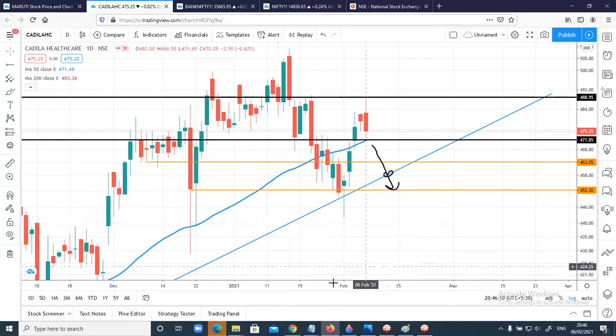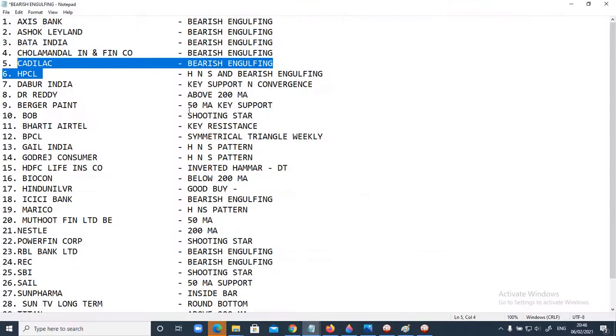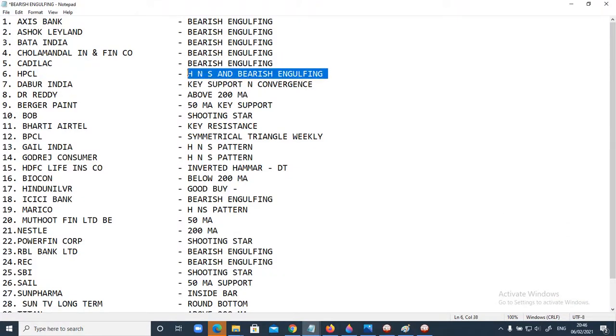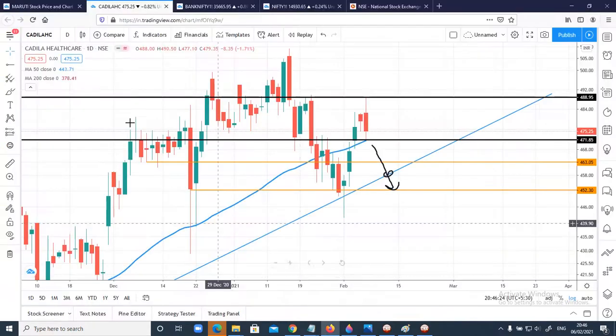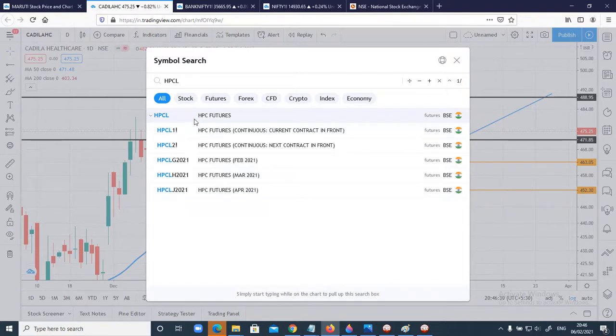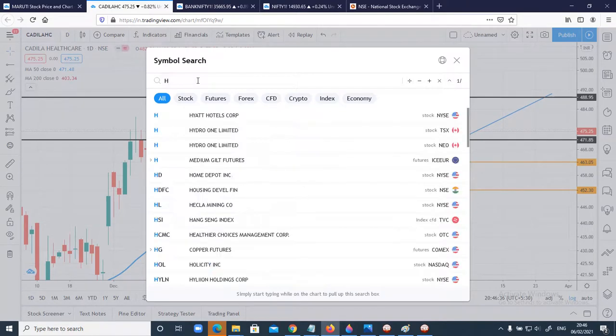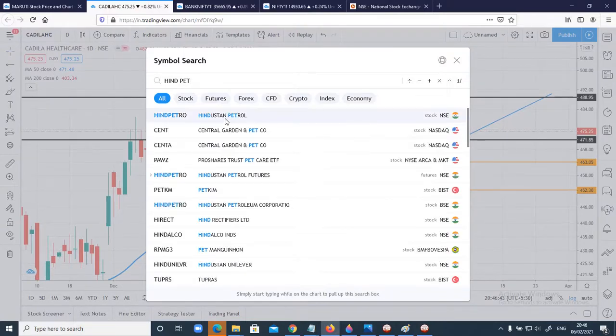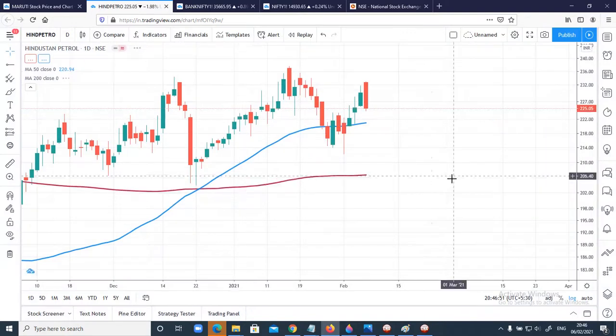Now next, let's move to HPCL. You can see the next stock I have marked is HPCL. It's forming kind of a head and shoulders, and also there was a bearish engulfing. Let's go and check it out. Okay, you can see here what has happened.